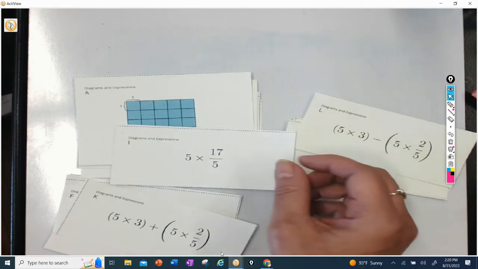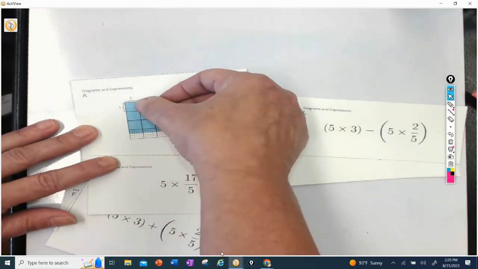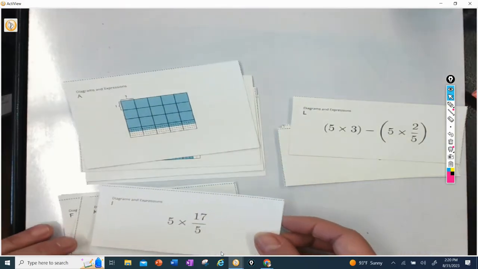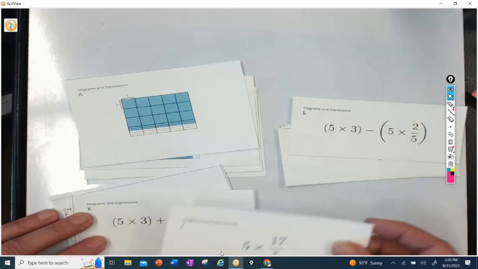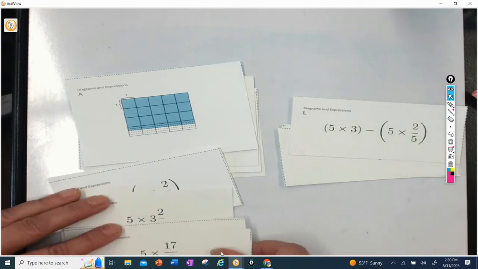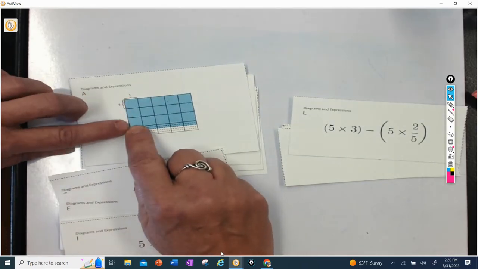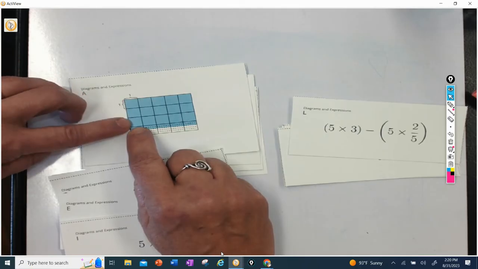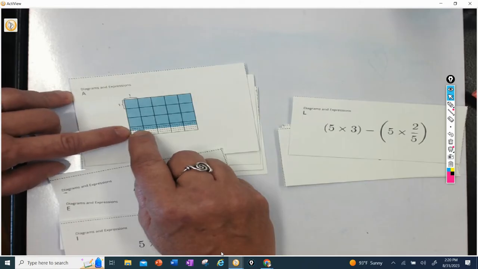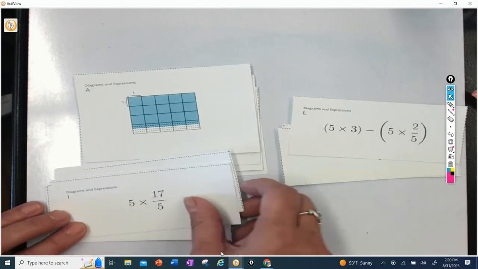Well, let me think about that. 17/5. So if this was 2/5, 1, 2, 3, that would be 3 times 5/5. Yeah, I think that one fits as well, right? So that is just the improper fraction for 3 and 2/5, right? Because if I broke all of these up into fives, from here to here, that would be 1, 2, 3 times 5 plus 2 more. So 3 times 5 is 15, 16, 17, and they're all cut up into fifths. So yes, I think that one works as well.